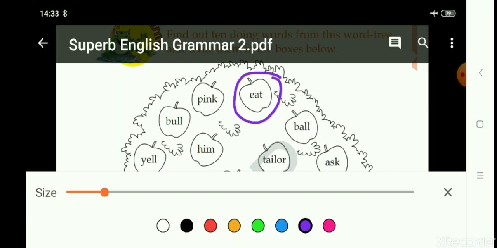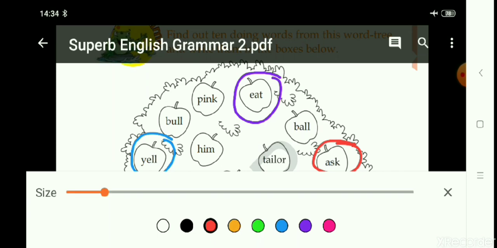Then we have yell. Yell is to shout loudly. So yell is also an action word. Then on the other side you can see ask. Ask is an action word or doing word. We ask something, we ask questions. So ask is a doing word.